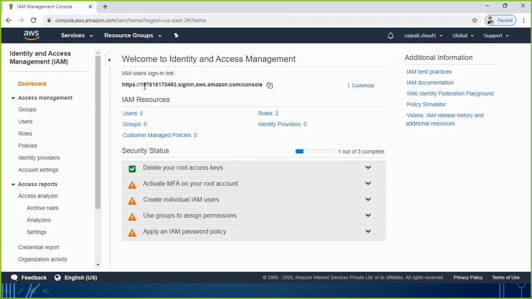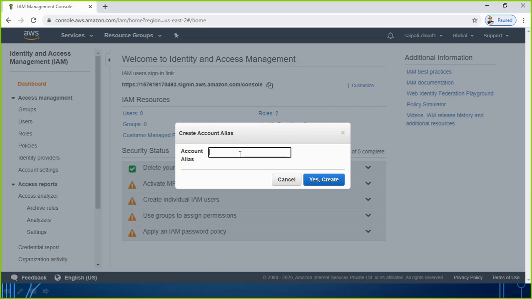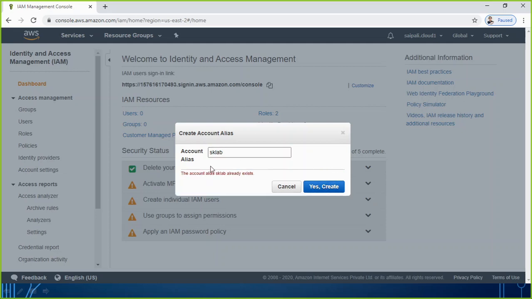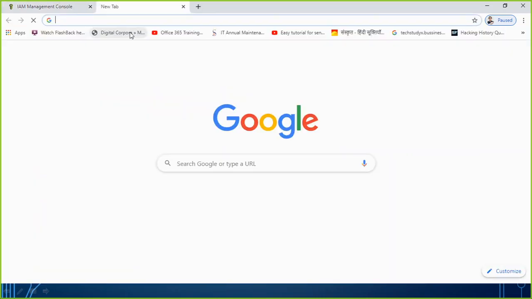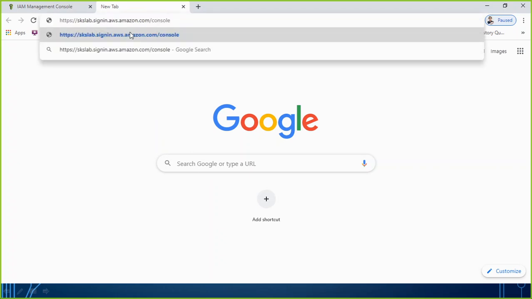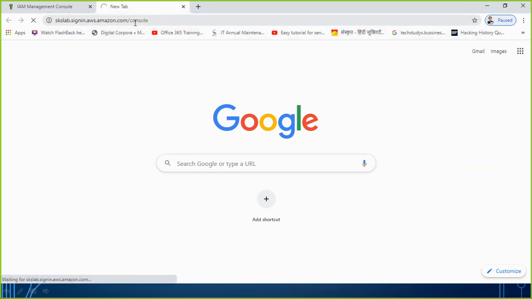By default it will be like this when you have not customized. So you can go to customize, and you can give a shortcut name. Maybe I give the name SKS Lab, Saurabh Kumar Lab. Let me try like that. It should be a bit unique. It is saying that it is already used by somebody. Let me use SKS Lab. So that is now the shortcut. If anybody wants to log in, they will be using this link to log in.